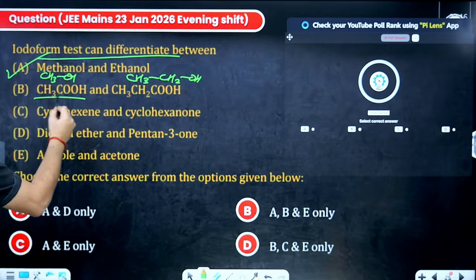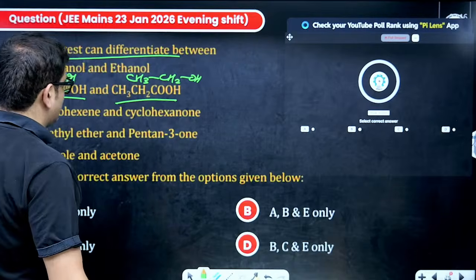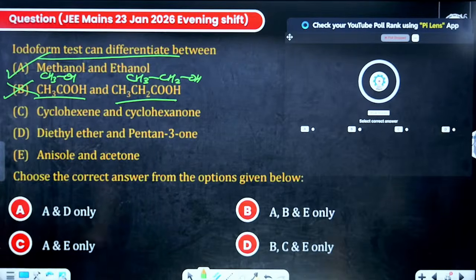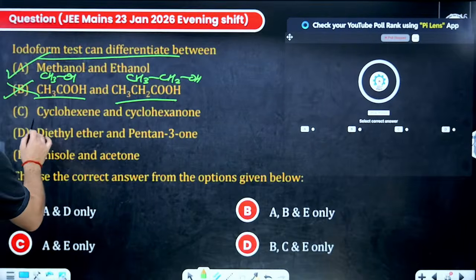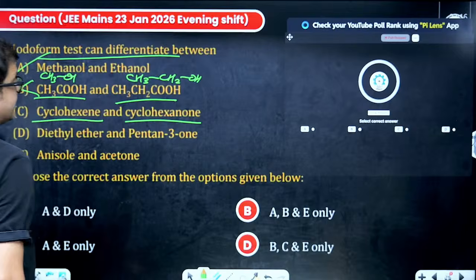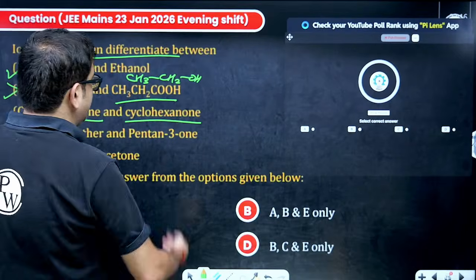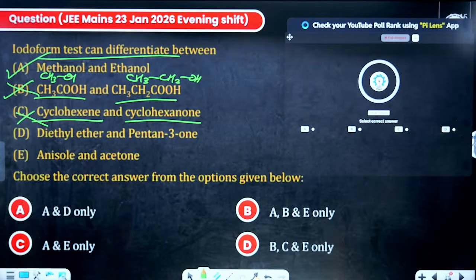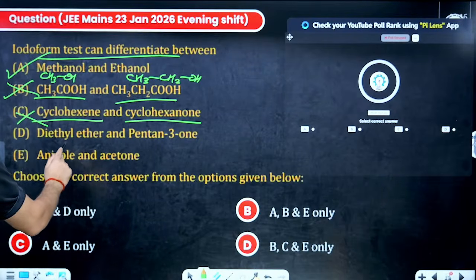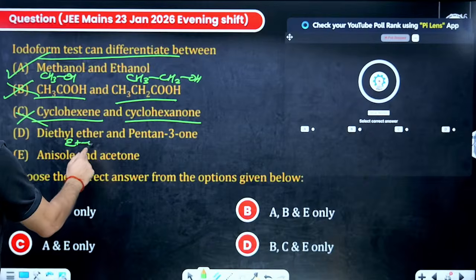So this is acid and this is acid. Acid is not supposed to give haloform, so cancel. Cyclohexene, cyclohexanone. So this is a ketone but not having a methyl group, so this will not give the test, so they can also not be distinguished. Sir, diethyl ether, so EtOEt.